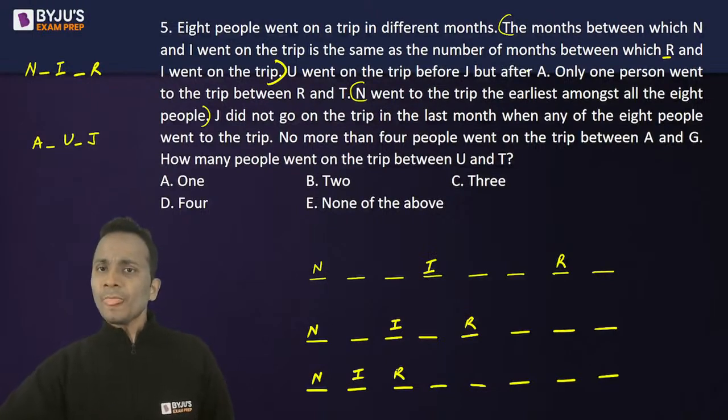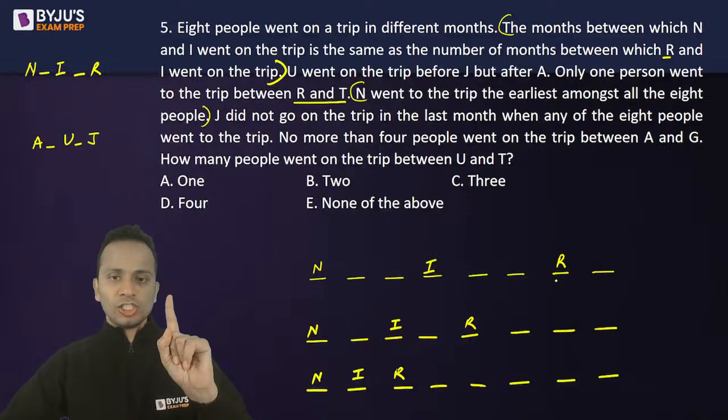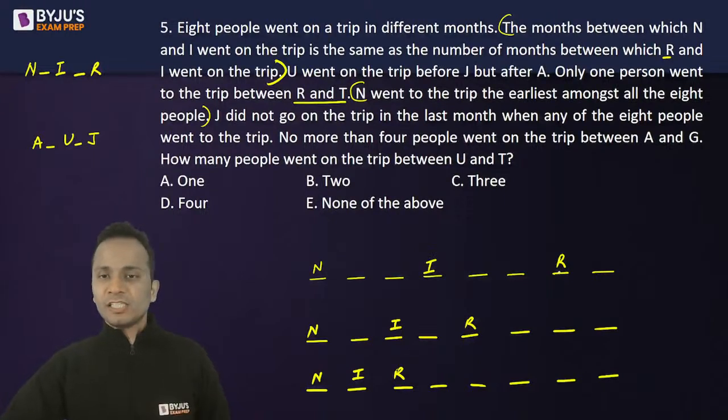ठीक है? Done. Only one person went on trip between R and T. R और T के बीच में एक ही person होना चाहिए. ठीक है? So look at the first case. There is only one position for T. मैंने यहाँ पे place कर दिया. In the second case, again there is only one position of T. In the third case, again there is only one position of T.